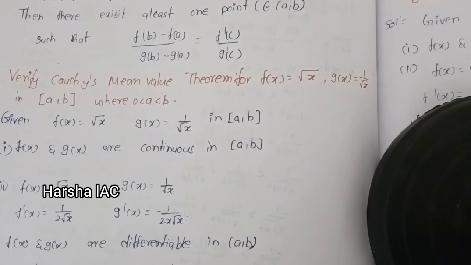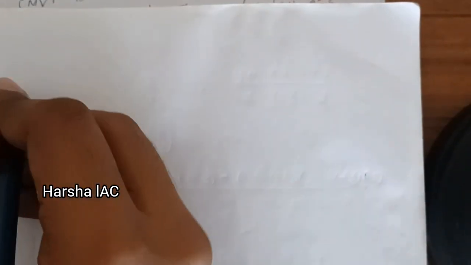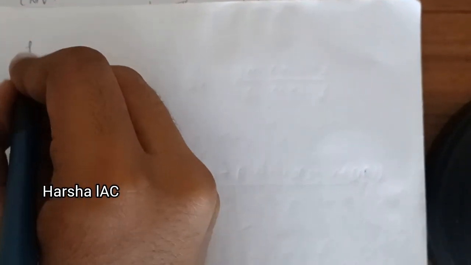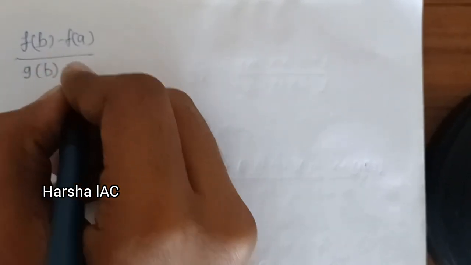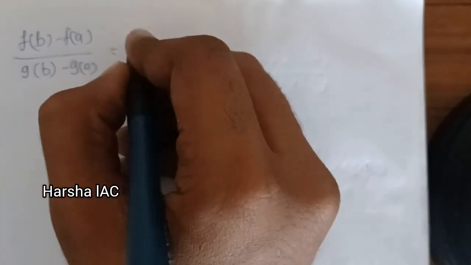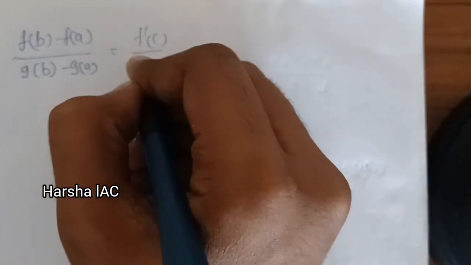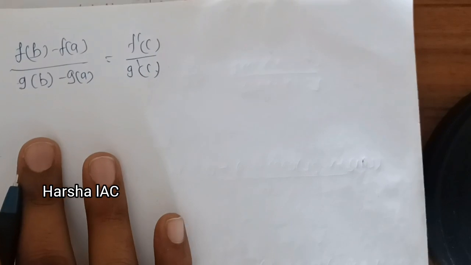Next we will see how to find the c value. Now let us consider the formula for c: f of b minus f of a by g of b minus g of a is equal to f dash c by g dash c, and we substitute the values from the given f of x and g of x.